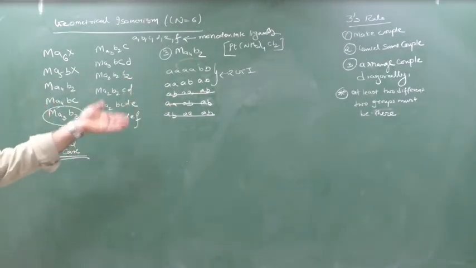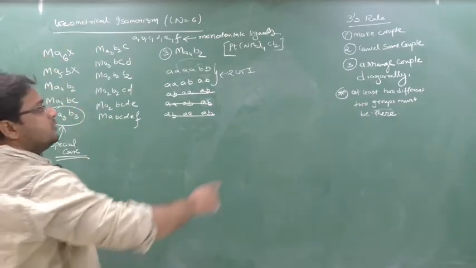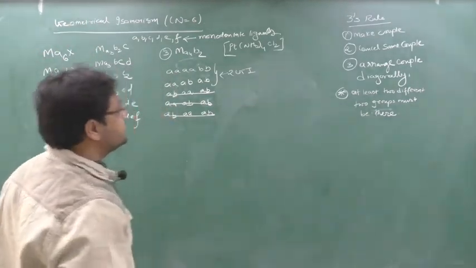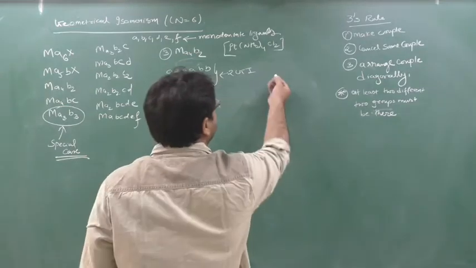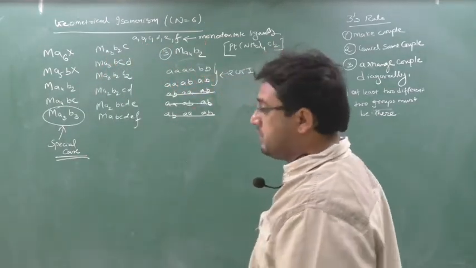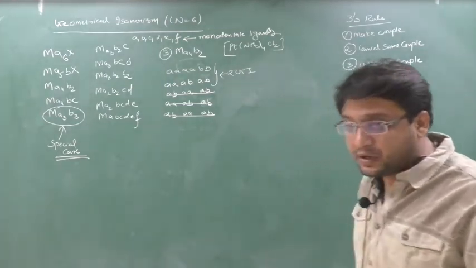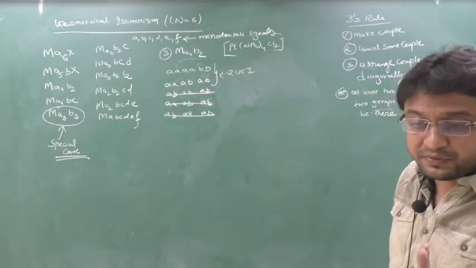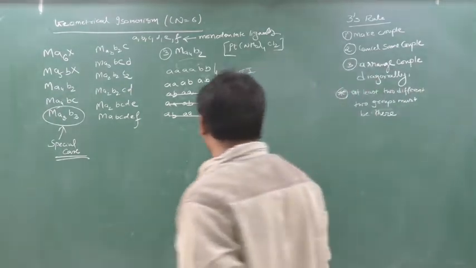Clear this part? Cancel, same cancel. Now what to do? Arrange the couple diagonally. Now here, it says which type of isomers? Geometric isomer, coordination number 6. And coordination number 6 means which kind of shape will come? Octahedral. Yes or no? So what is the octahedral shape?